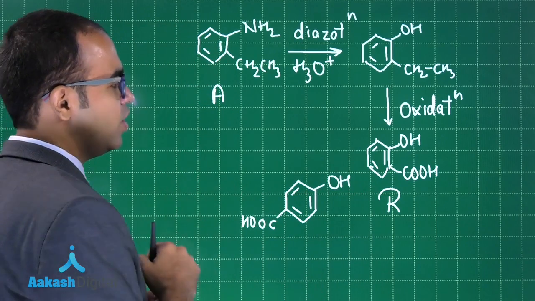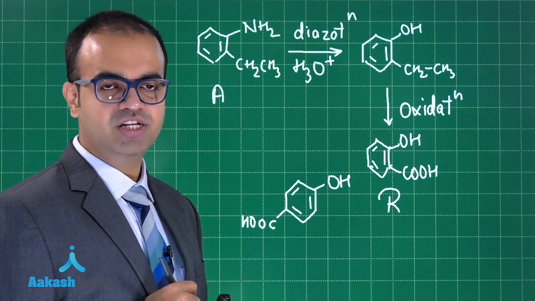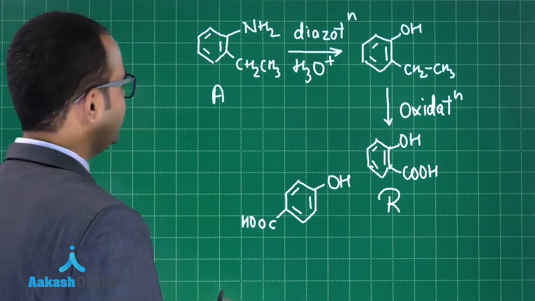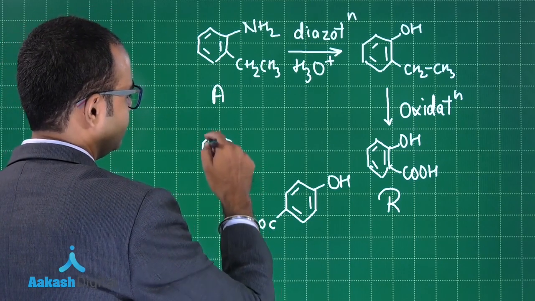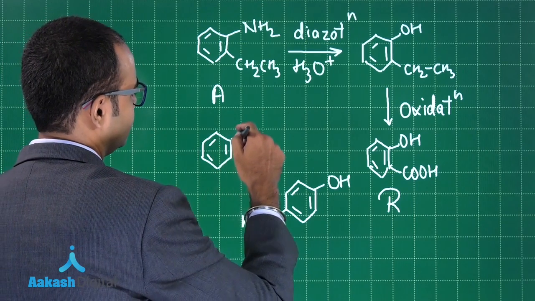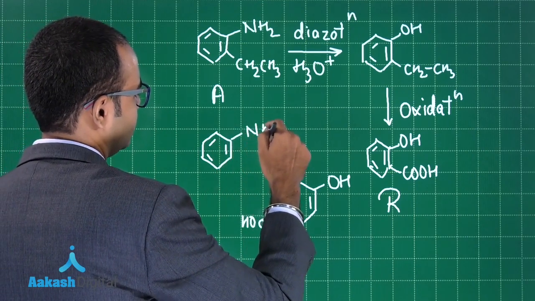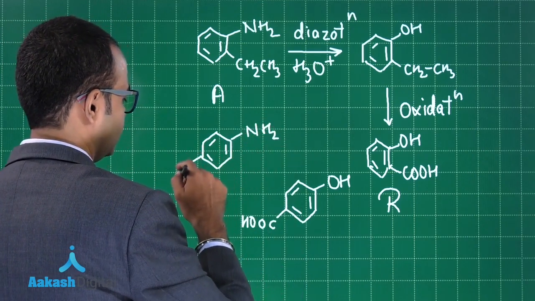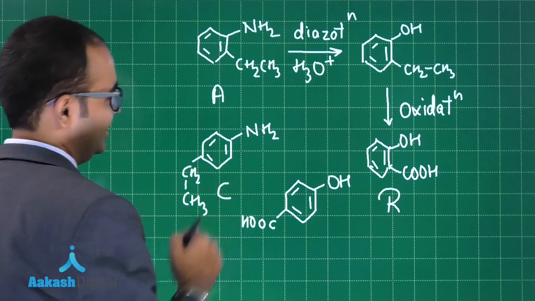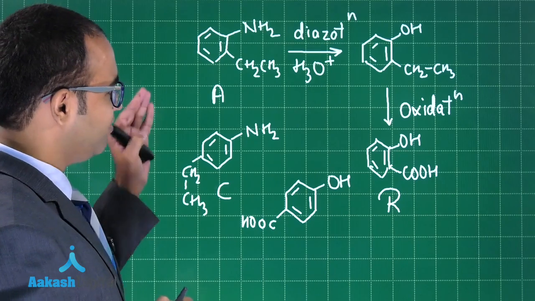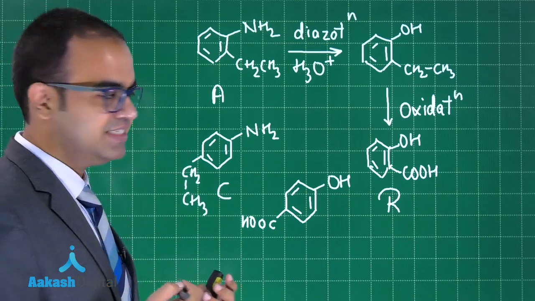So what should be C? C should be this, this is the structure of C, guys. So we have the structure of A and we have the structure of C.